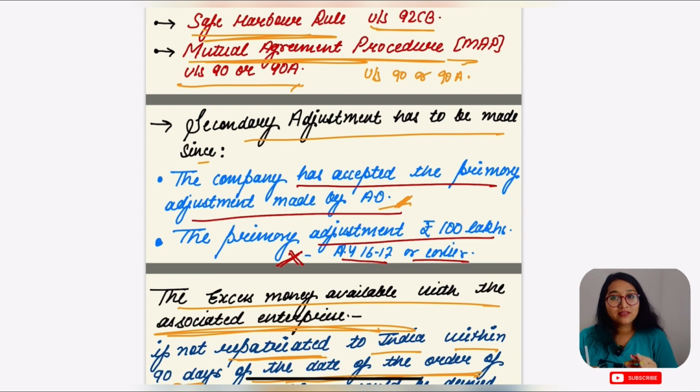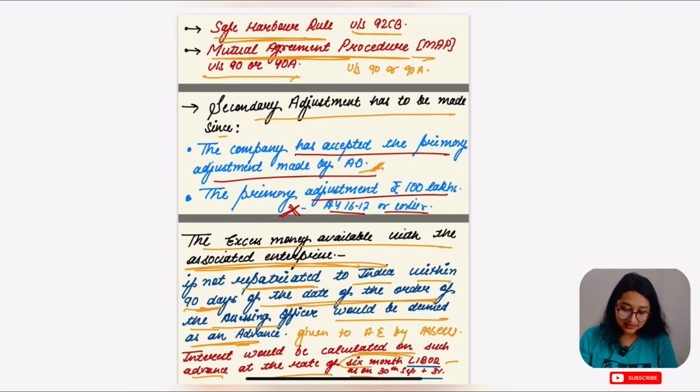And if you have given somebody an advance, you'll get interest in return. So the government is going to take that interest, make it your income, and you have to pay the tax to the government. Actually the government has made this process so that the SSE and associate enterprise do not do such falsified transactions. Is it clear?